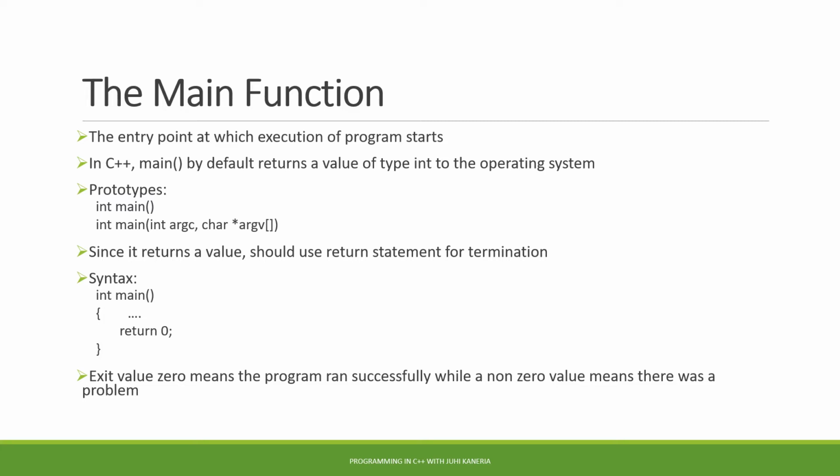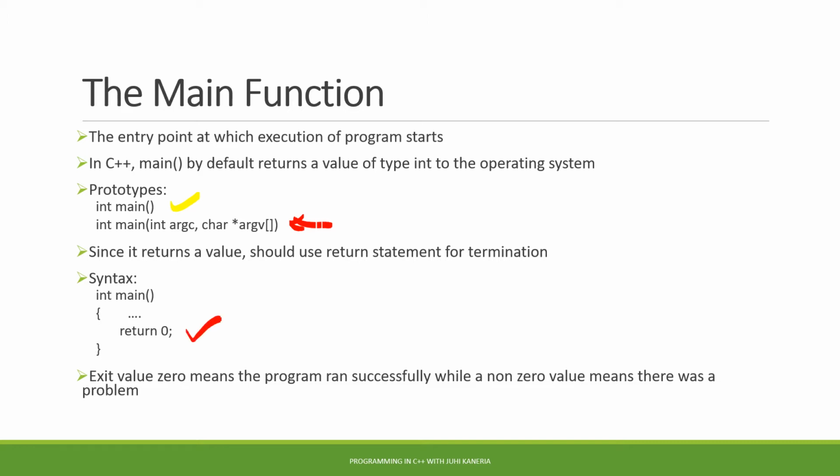So we have the prototypes for main as int main, and int main with, in the brackets, int argc and character array argv. But basically we are going to use this format: int main and then empty brackets, and for more complex functions we would be using the other format later on. Since it returns some value, we have to terminate the program using the return 0 statement.